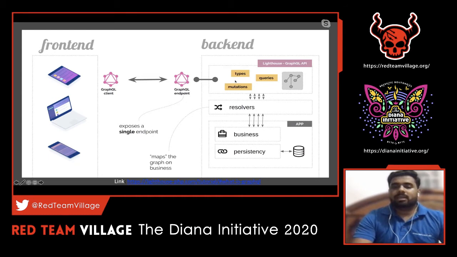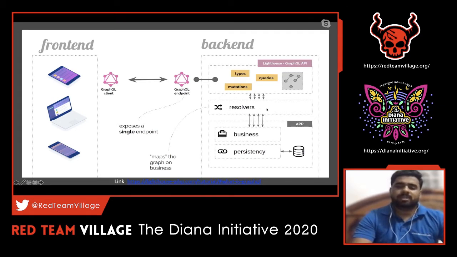We have already discussed that it will be of queries and mutations and subscriptions. So subscription is not shown here. So queries, mutations, and types, we will talk about these types later. So queries can be some get operations, mutation can be some state changing activities. So this particular request, when it reaches the backend, there is something called resolvers.